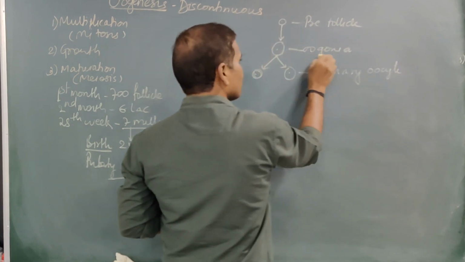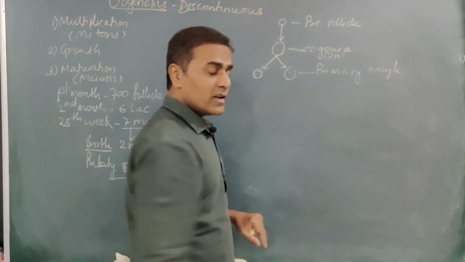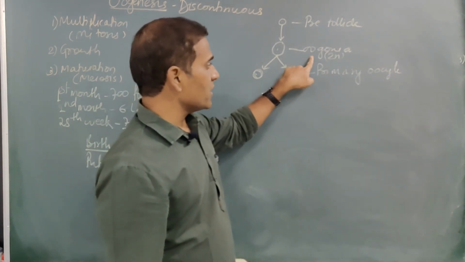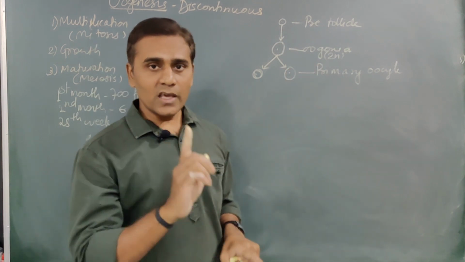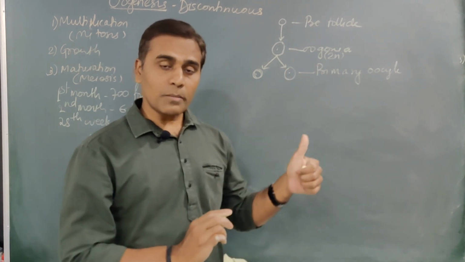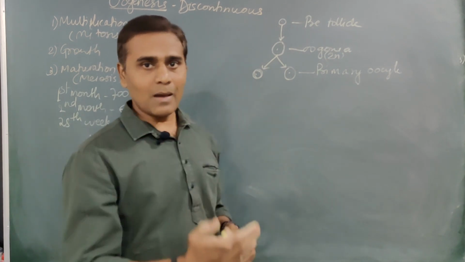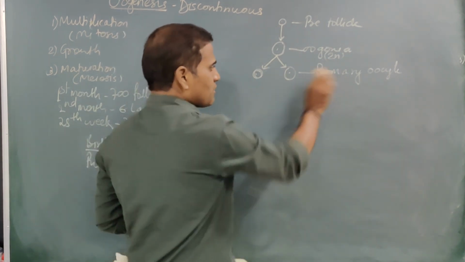This oogonia is 2N in nature, that is diploid, because in oogenesis from one diploid oogonia, a single haploid egg is going to be produced, unlike spermatogenesis in which from one spermatogonia 4 haploid male gametes are produced, right? So this is the primary oocyte.